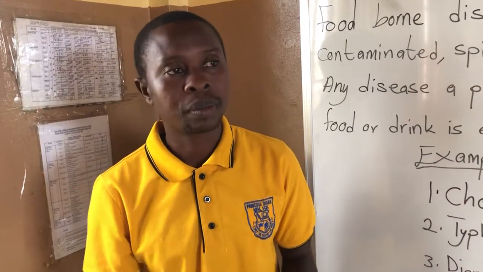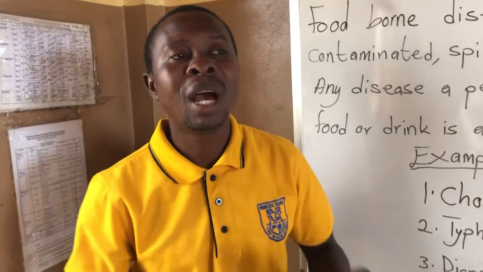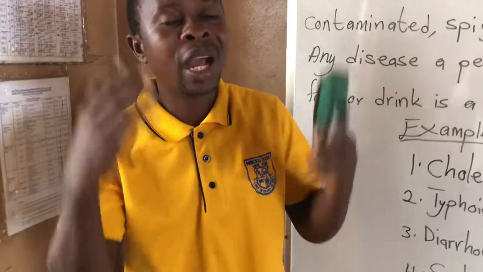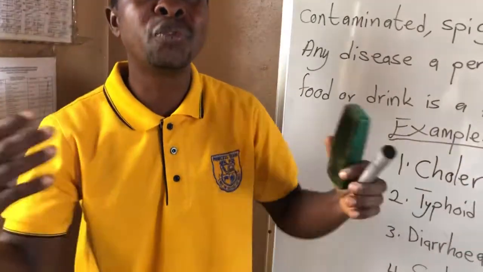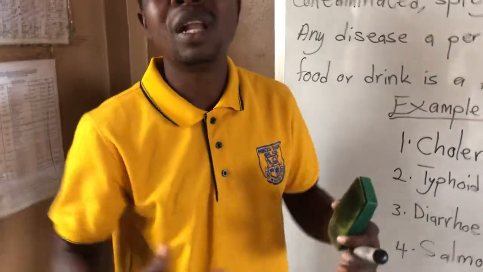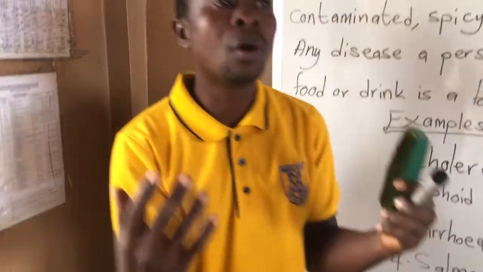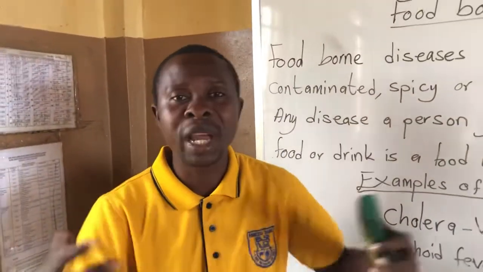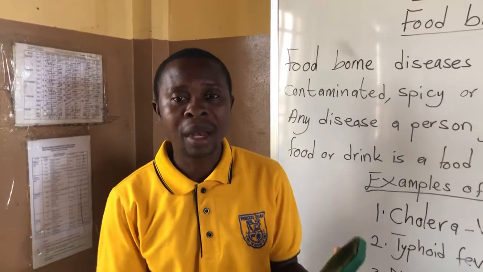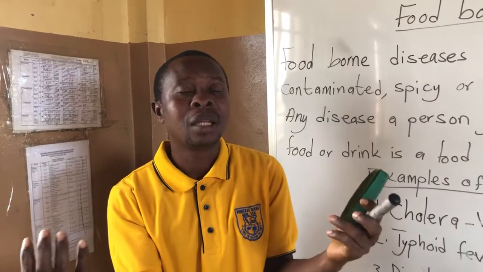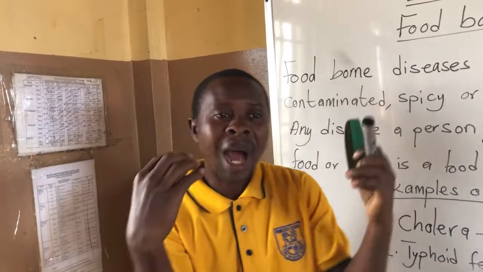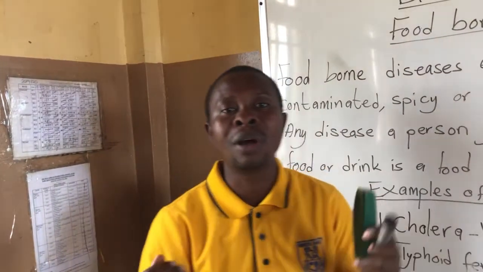At times after eating some food, you'll have a stomach ache or headache, you feel like vomiting, or you feel very weak, like you can't do anything at all. Later on you realize that your sickness is from the food that you have eaten.